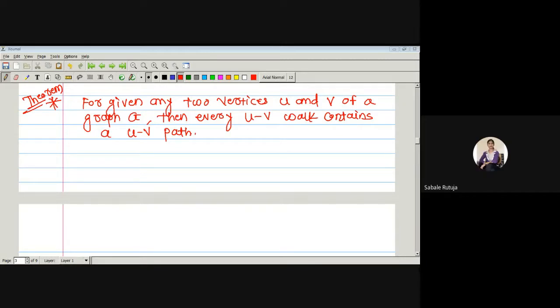It is a finite sequence which contains alternate vertices and edges. And a path is nothing but an open walk in which no vertex is repeated, and we have to prove that if there is a walk from vertex U to V, then it has a UV path.